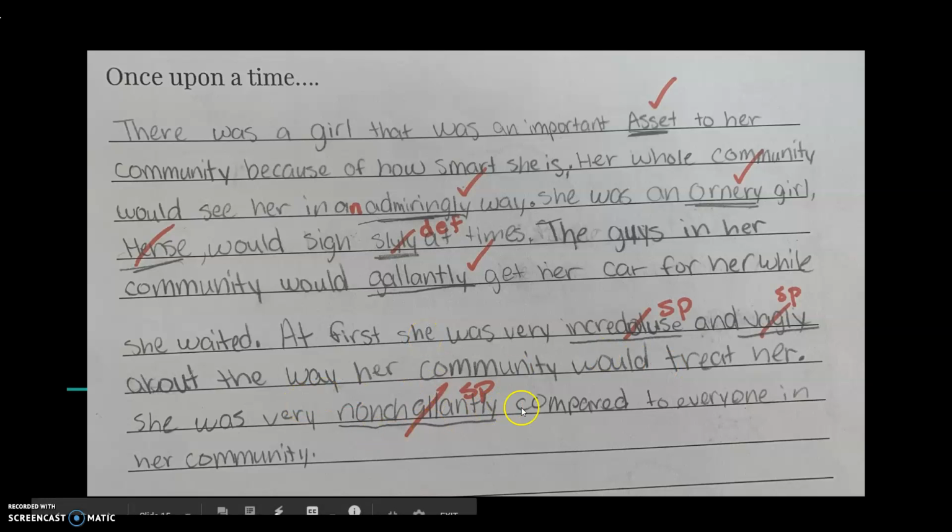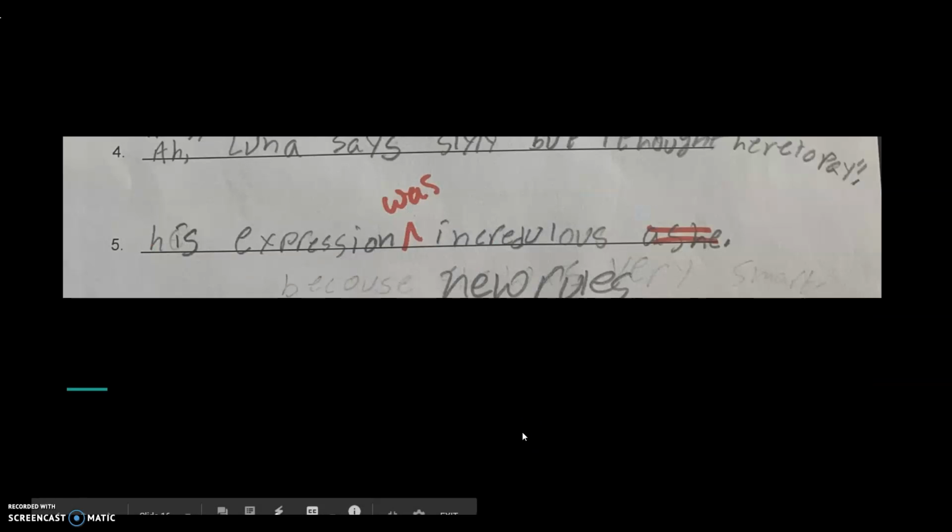She was very nonchalantly compared to everyone in her community. So again, you cannot use an adverb to describe a noun. So you can't say nonchalantly to describe she. You could say nonchalant, which is the adjective form of this, and adjectives describe nouns. So if it said she was very nonchalant, that would work.